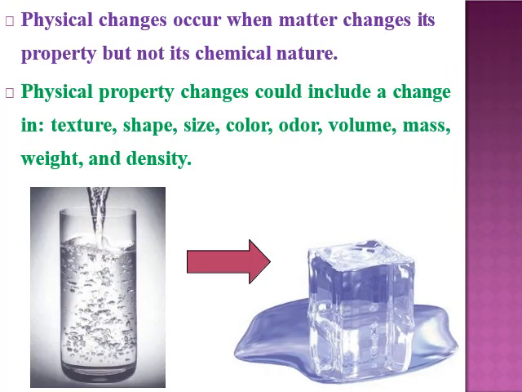So during physical changes, matter only changes its properties, but does not change its chemical nature. Physical change includes change in texture or shine, shape, size, color, odor, volume, mass, weight, and density.